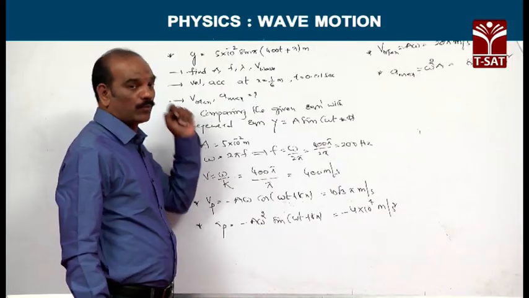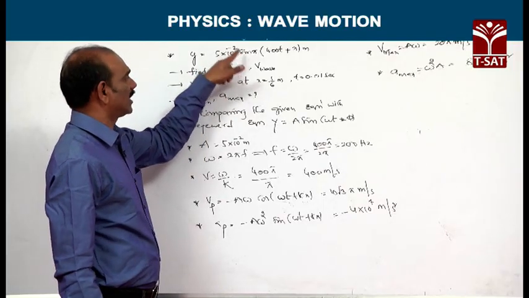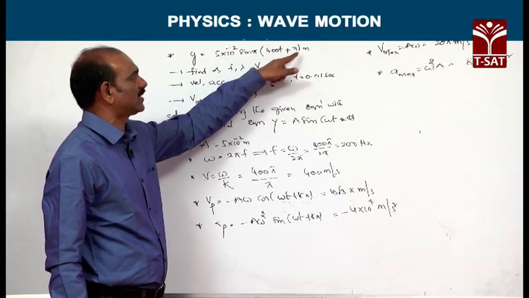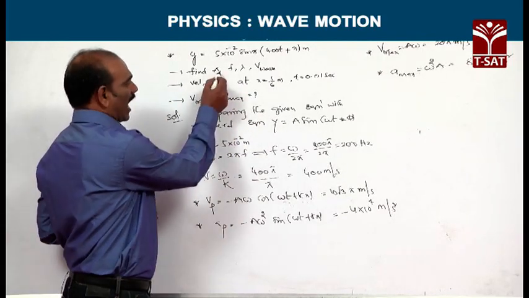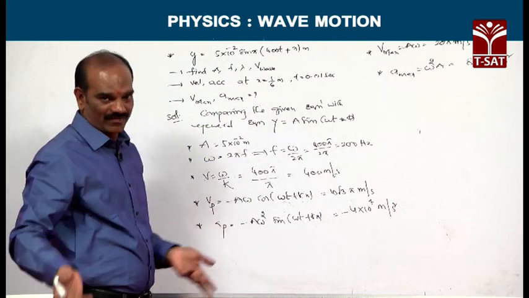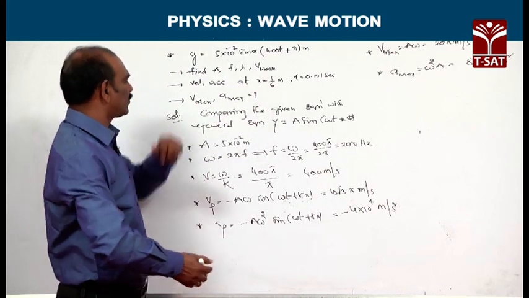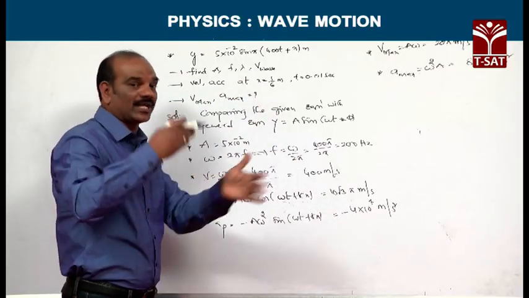A longitudinal progressive wave is represented by y equals 5 into 10 power minus 2 sin pi of (400t plus x), in meters. So he may ask us to calculate amplitude, frequency, wavelength, velocity, and various other values. Whatever values you want to calculate, think about that later.